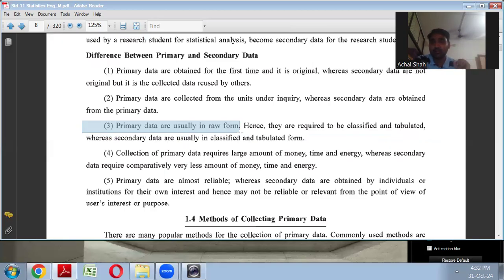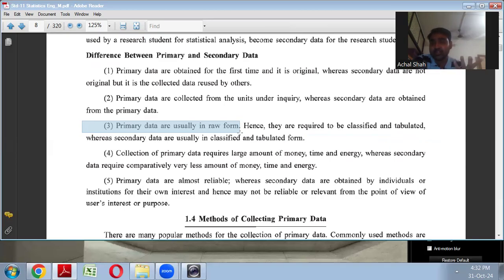Okay. Say for example, we will continue that example only. We are collecting the data about standard of living of the 150 workers of the factory. We had drawn 150 workers out of 700 workers, right? So the information of those 150 workers that you are collecting is usually in raw form.